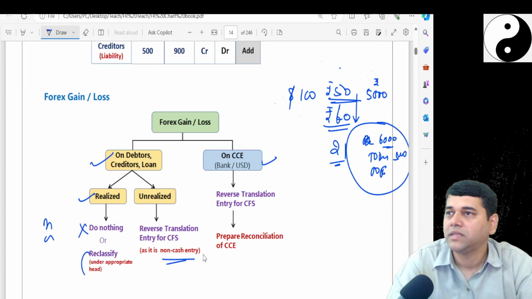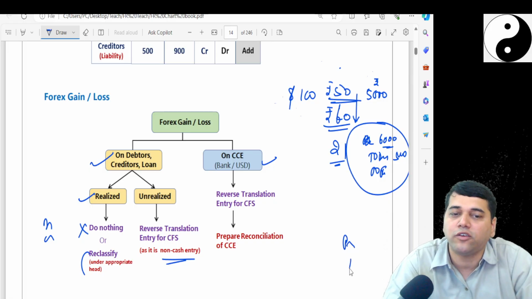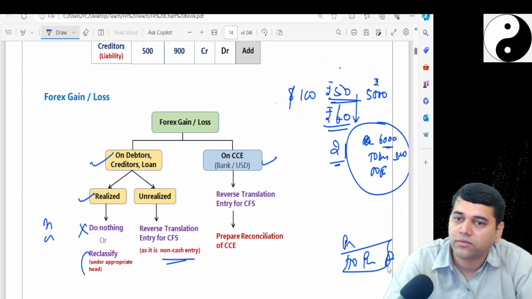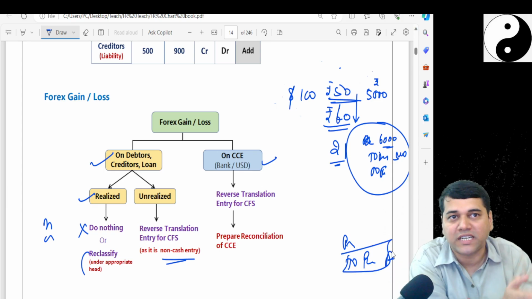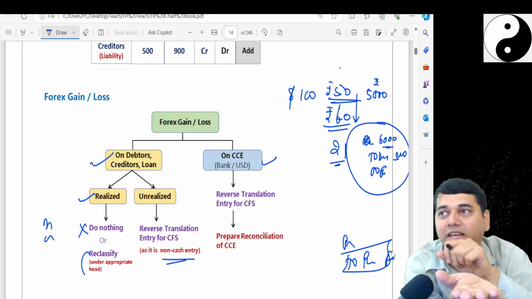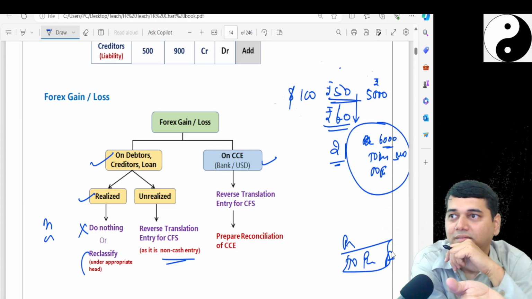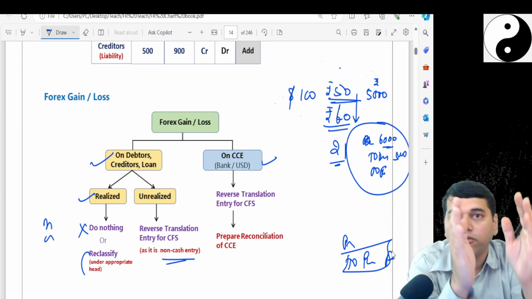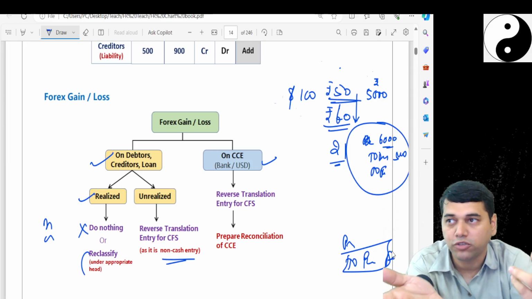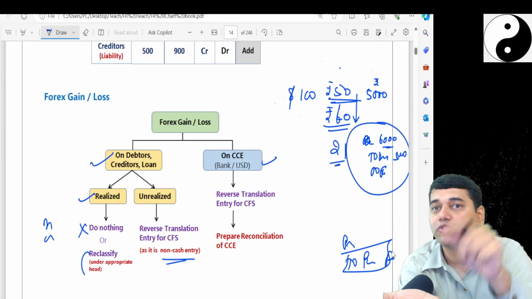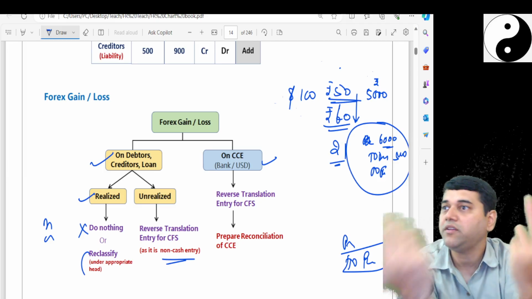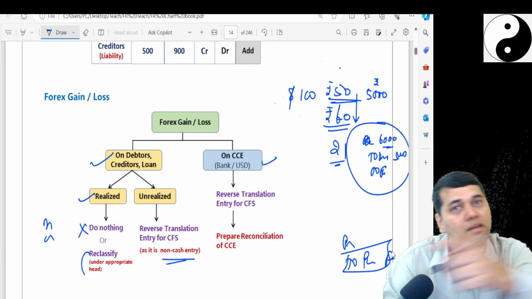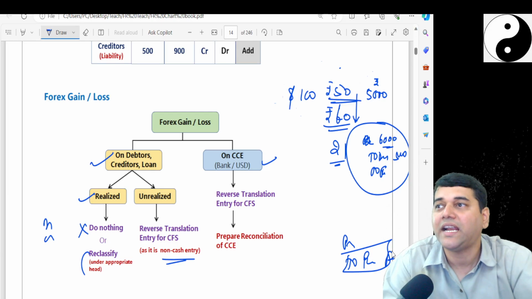That's it. You didn't realize. Now, what is the accounting entry? Debtors account debit to forex gain. So, this forex gain has hit your P&L account. So, when you say profit after tax includes a forex gain there, that restatement happens as per Ind AS 21. When they give you PAT, profit after tax, my only question is: does profit after tax include unrealized forex gain? Reverse it. It's non-cash, no? Reverse means what? If it is a forex gain, minus it. If it is a forex loss, add it.